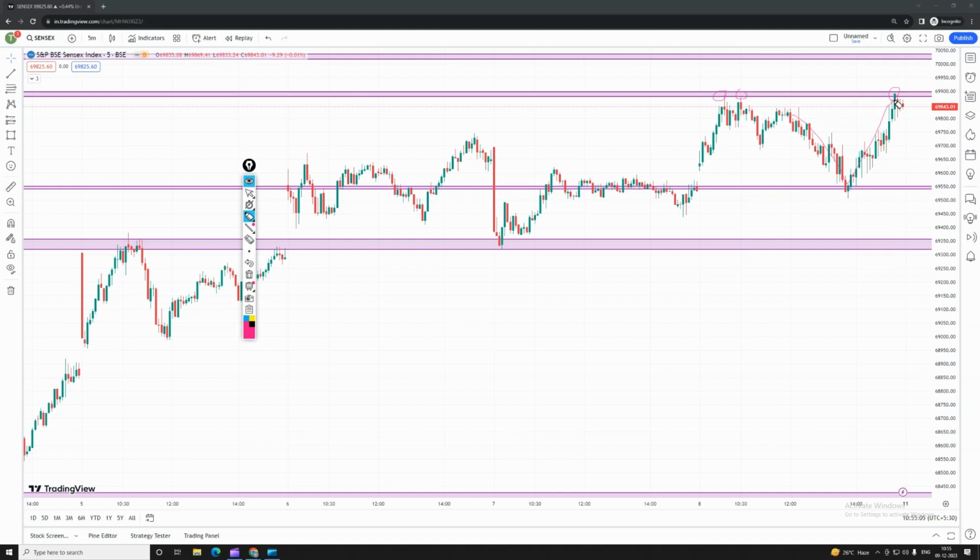What happens in the market on Monday? If the market gaps up above 69,900 only, when the gap up happens, you can see the target of 70,000 and 70,100, guys. One more thing I want to say is that 70,000 is a psychological figure. Previously I was saying, what do you mean by psychological figure?